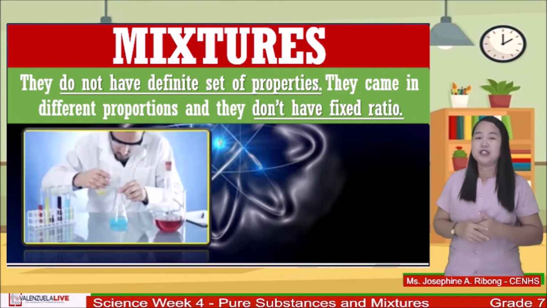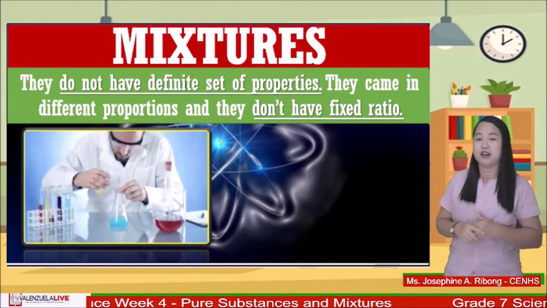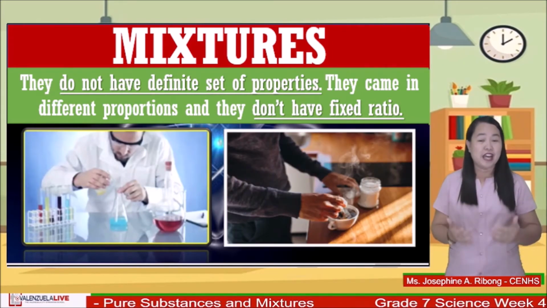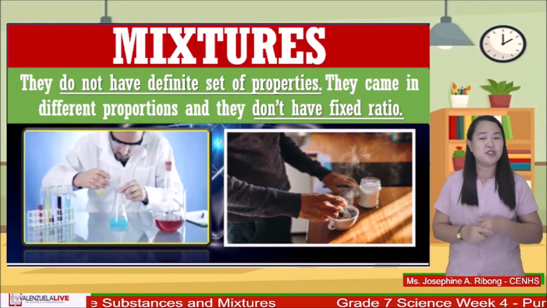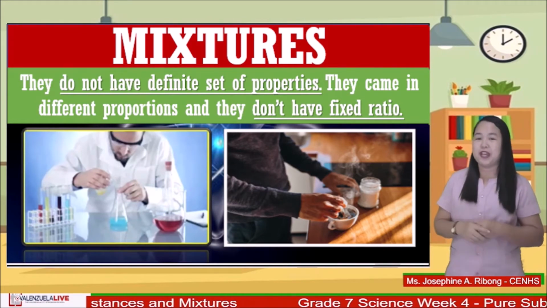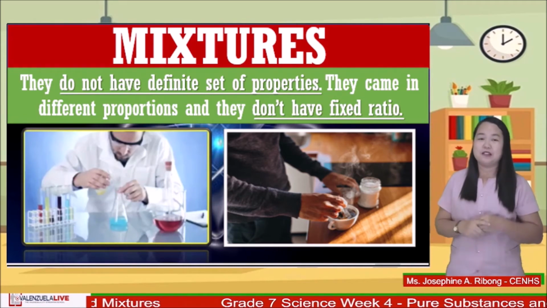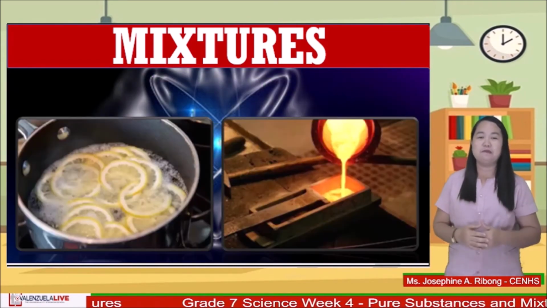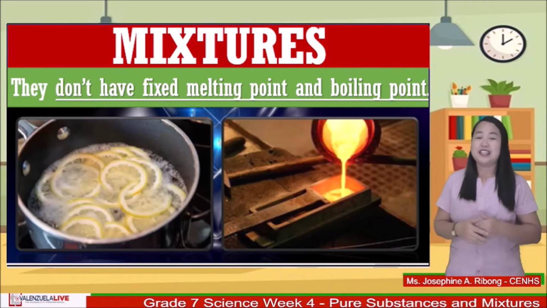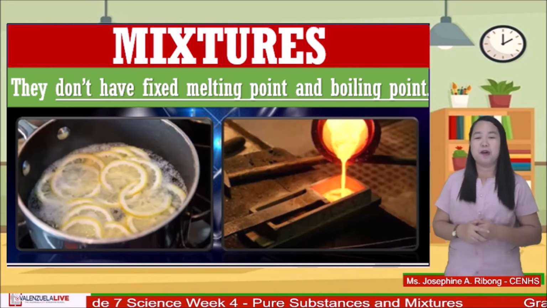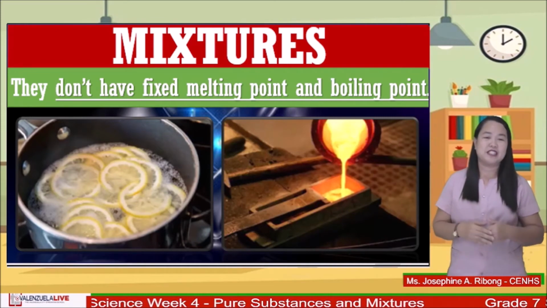Meaning, it depends on the person who made or prepared the mixture, just like when you're doing a coffee blend. You can add more coffee powder or granules or more sugar. It really depends on the taste of coffee you like. One more thing is that mixtures don't have a fixed melting point or boiling point. The melting and boiling point temperature of the mixture depends on the properties of the combined substances.